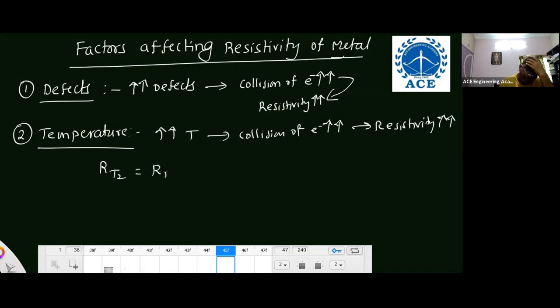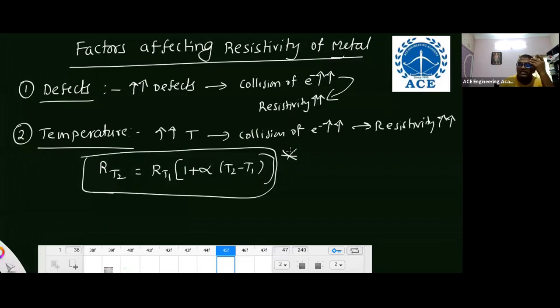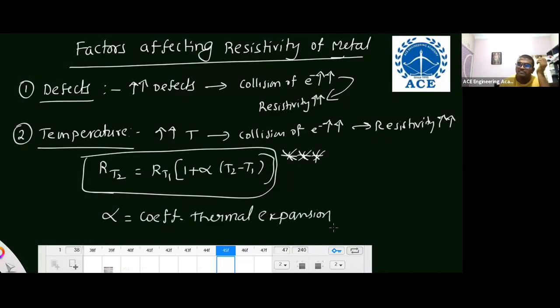RT2 is equal to RT1 into 1 plus alpha into T2 minus T1. You have to remember this equation. Very, very important. In one IS exam they asked. It means resistance at T2 temperature is equal to resistance at T1 temperature into 1 plus alpha, where alpha is the temperature coefficient. Factors so far: defects and temperature.